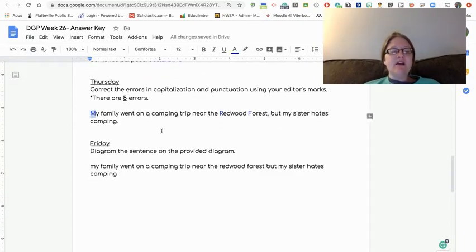M, in my, the first letter in the sentence, needs to be capitalized. The R in redwood and the F in forest need to be capitalized as it is a proper noun, a specific place. There needs to be a comma after forest, before the coordinating conjunction but, as it is connecting the two independent clauses. And then we have a period at the end of the sentence as it is a declarative sentence.